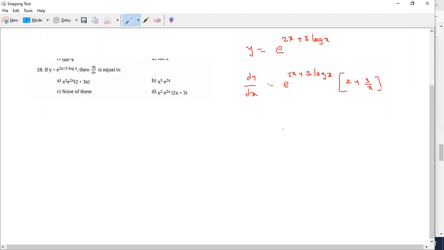Is there any answer here? 2x plus 3, e power 2x plus 3 log x, into 2 plus 3 divided by x.